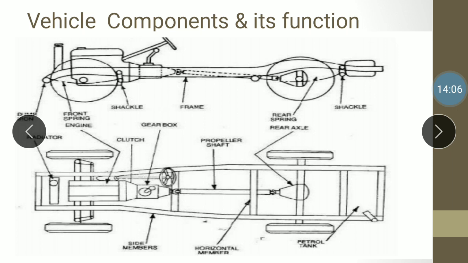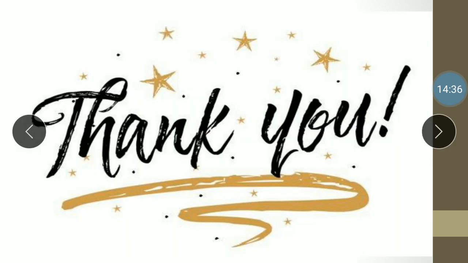How? The chassis holds all the components, the engine generates the power, and the transmission system transmits it. The transmission system components are the clutch, gearbox, propeller shaft, differential, and axle and wheel. These are the transmission components. Whatever power is generated inside the engine is transmitted with the help of these transmission components. Thank you.